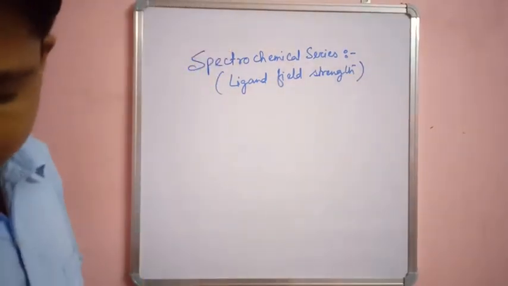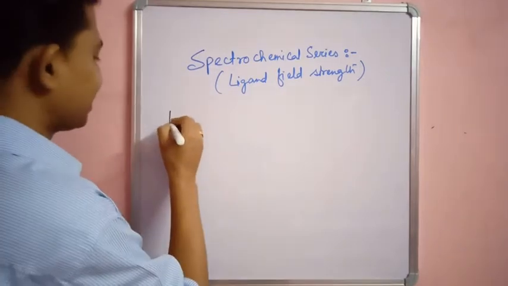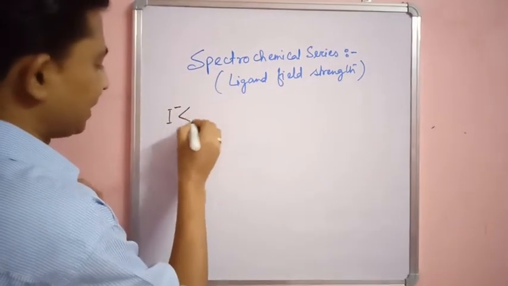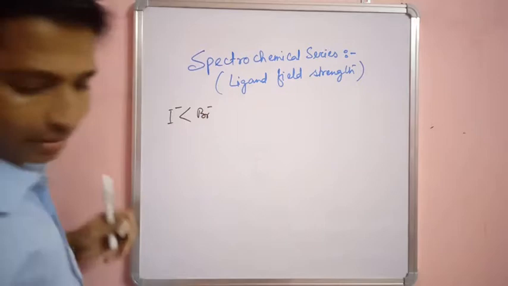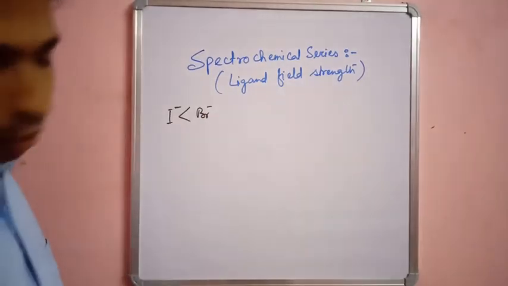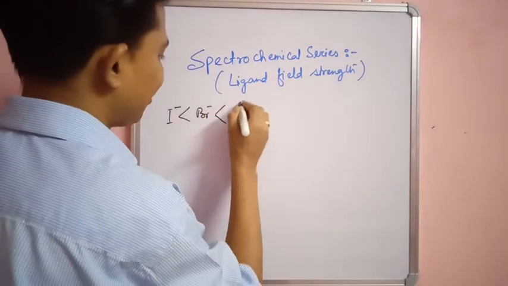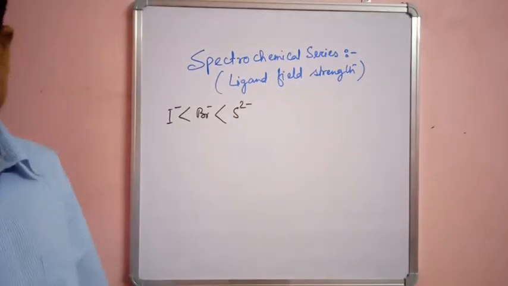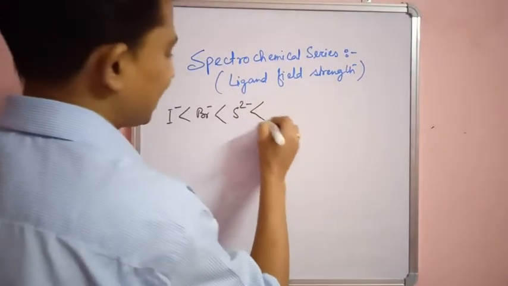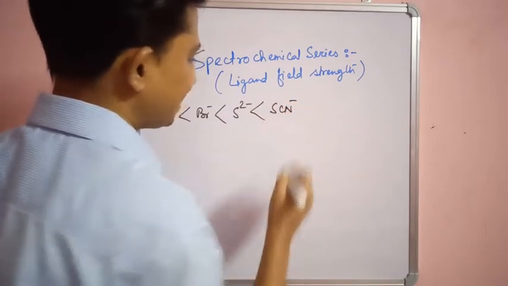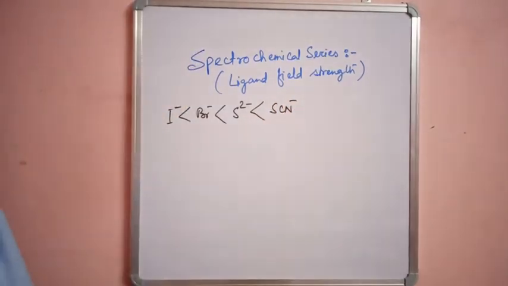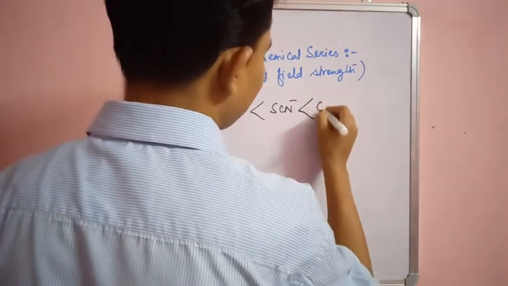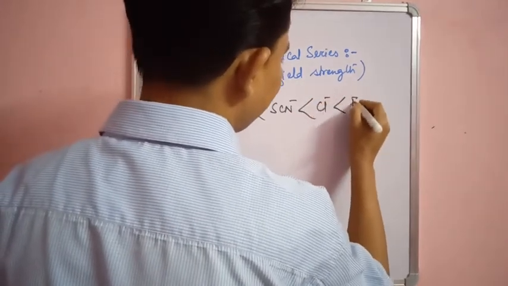Now see, I minus is a very weak ligand, then Br minus, then S2 minus, that is sulfide, then SCN minus, then Cl minus, then F minus.